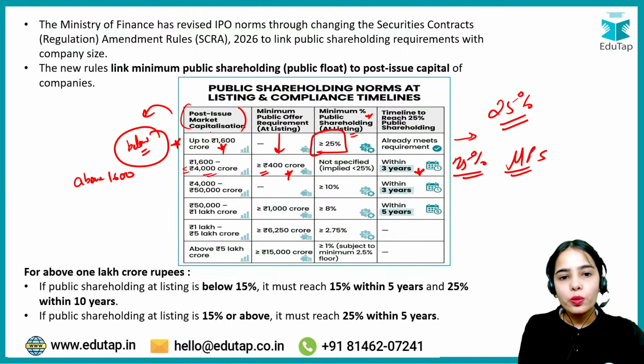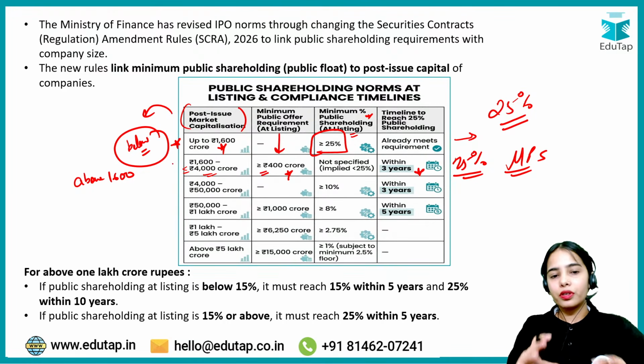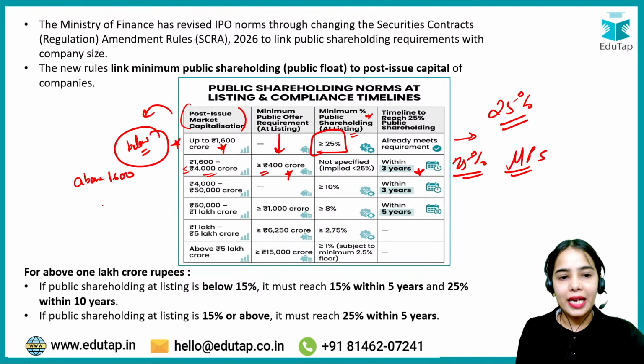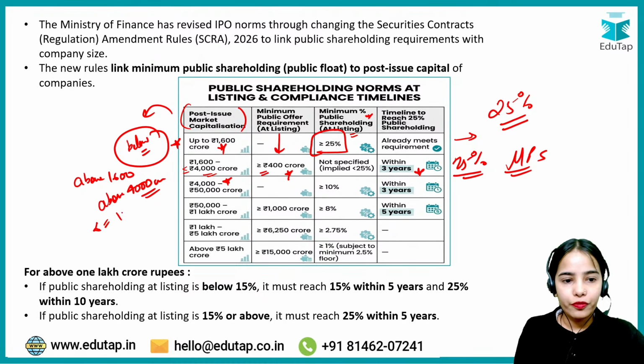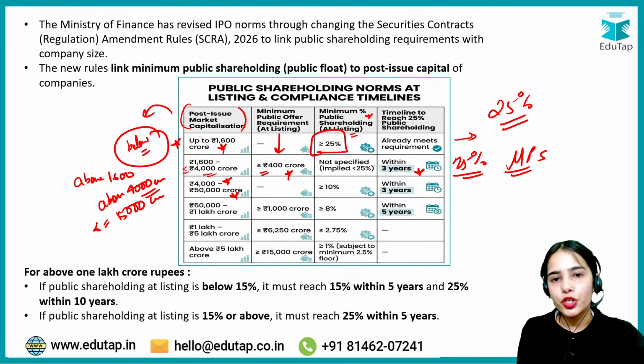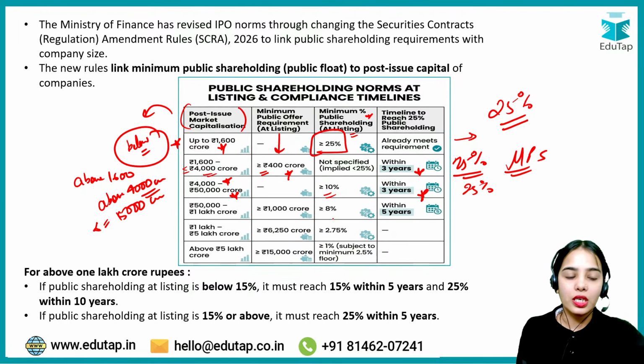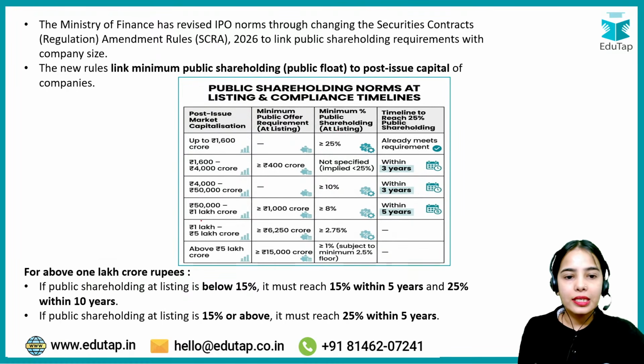Okay, now if the company is a larger company, with above 4000 crore of market capitalization after the issue but equal to or less than 50,000 crore, then the minimum public shareholding at the time of listing should be greater than or equal to 10%, and 25% they have to meet within 5 years.